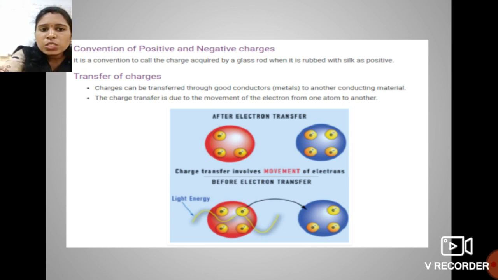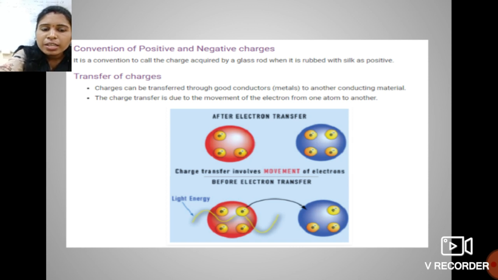This topic, how the charges are transferred, we will see in our next video, because that topic is too lengthy. So here I only take the charges, their types, and how the charges are acquired by any kind of objects.